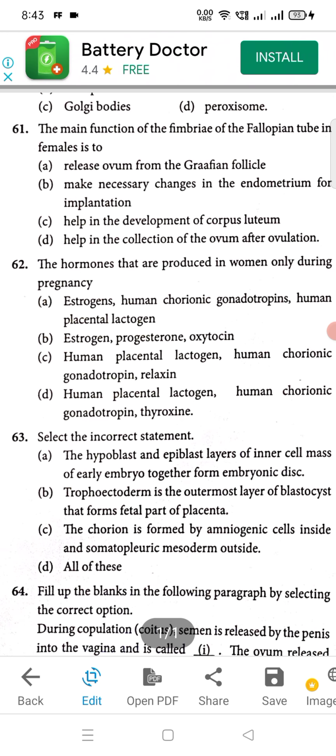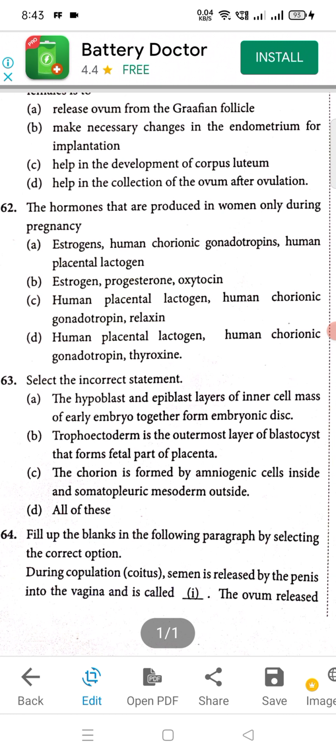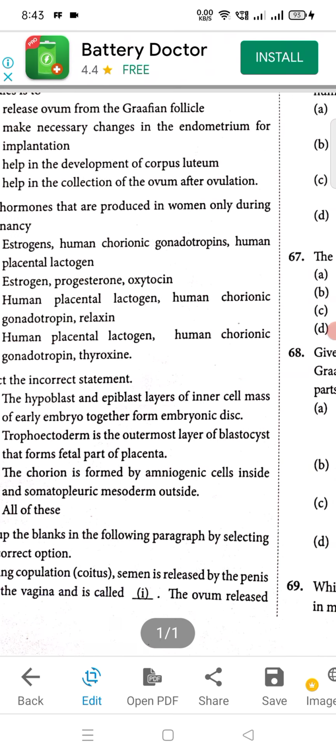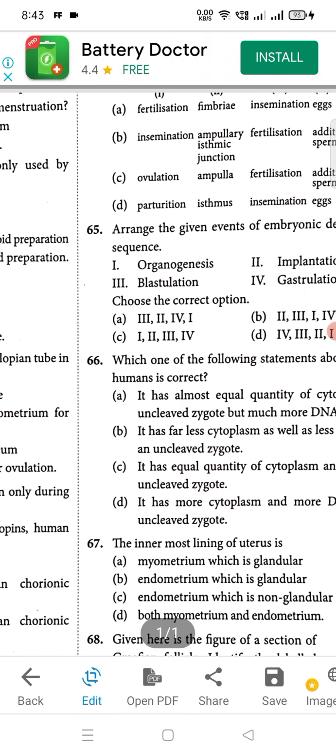Now coming to question number 63, C is the right option. Incorrect statement: chorion is formed by amniogenic cells inside and somatopleuric mesoderm outside. That is incorrect. And the next question, question number 64, B is the right option.